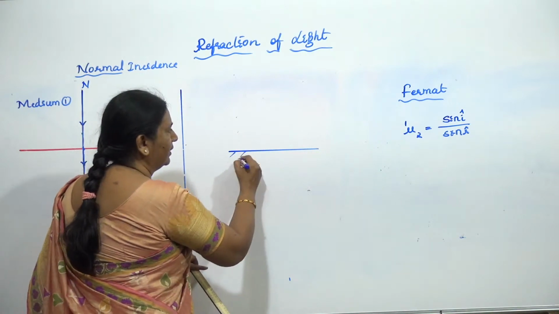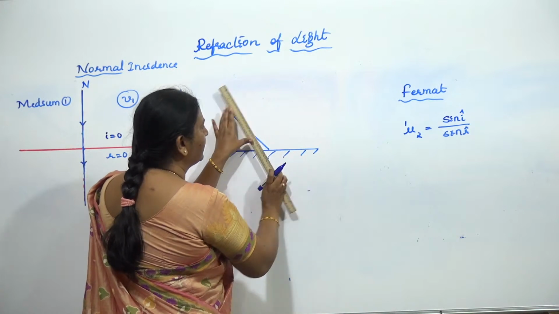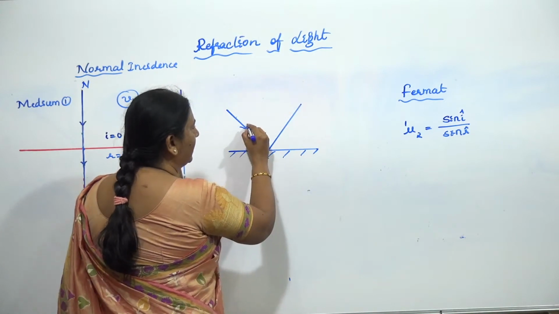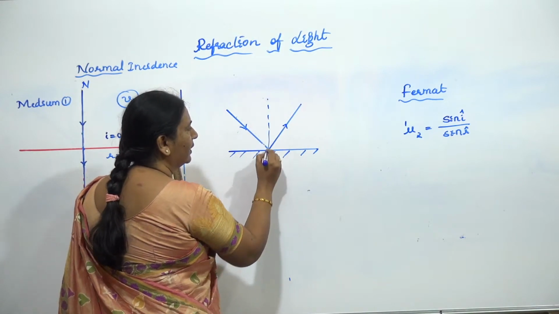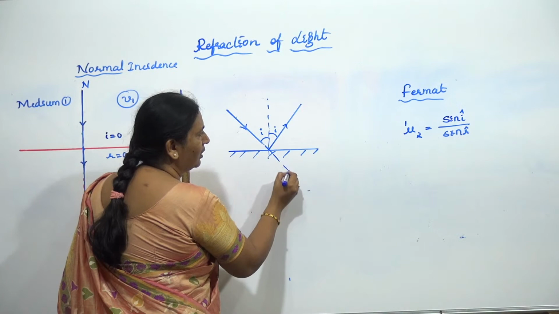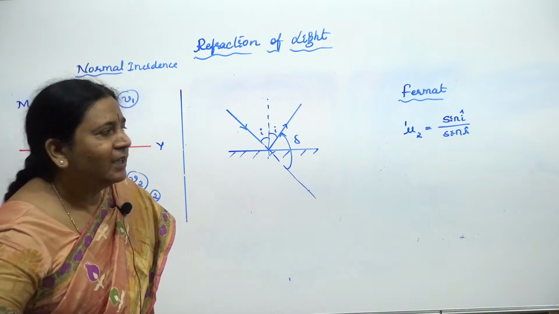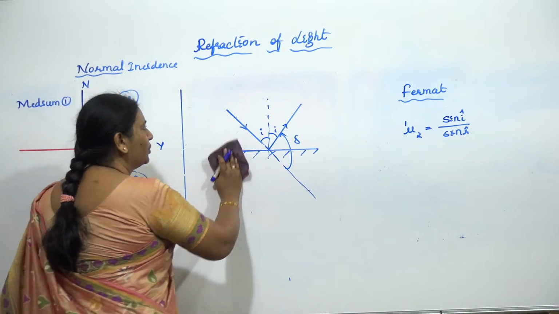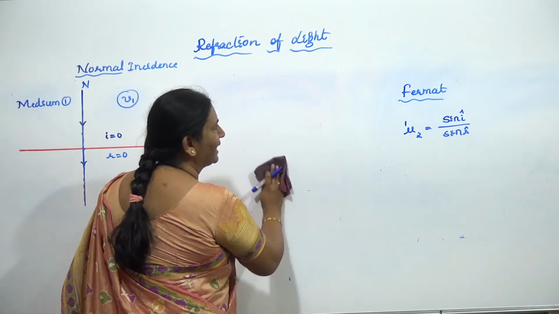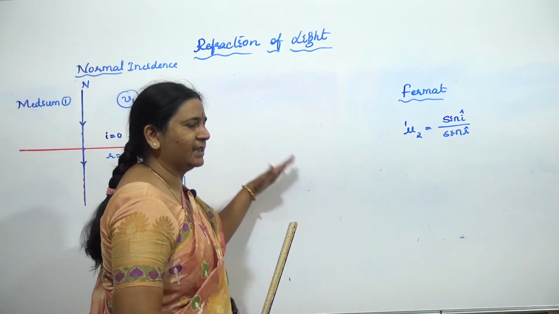If this is your mirror, the incident light was bouncing back into the same medium, and if this is the angle of incidence and both are the same, how much did it get deviated? We had calculated this much. Means the deviation was there also. Then the question comes: why does it deviate from its path? And that was explained by Fermat. We call it Fermat's principle. Okay, we'll discuss that afterwards.